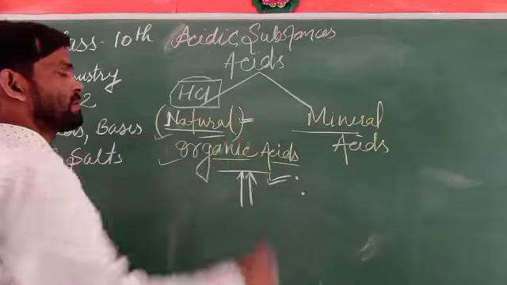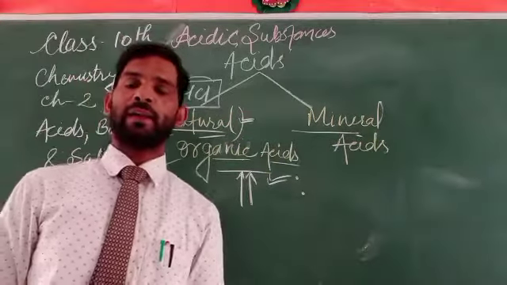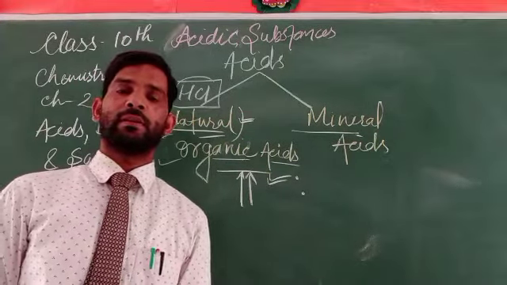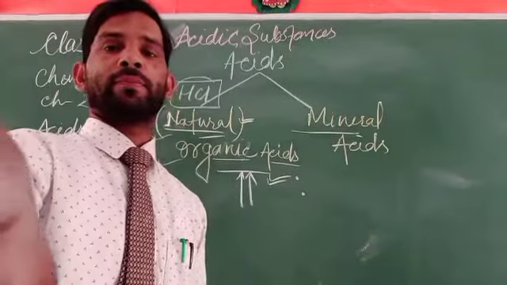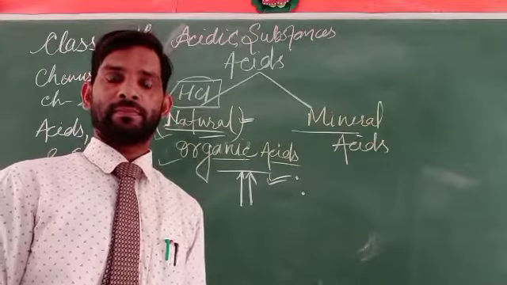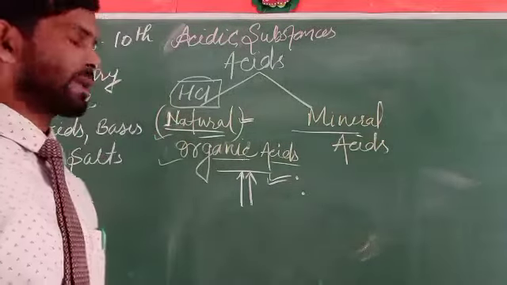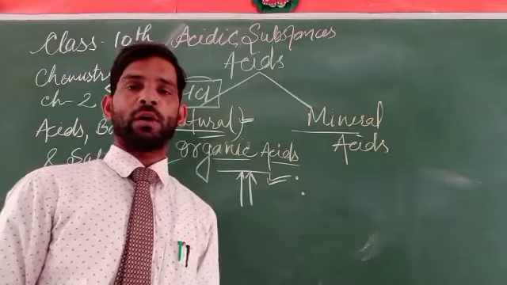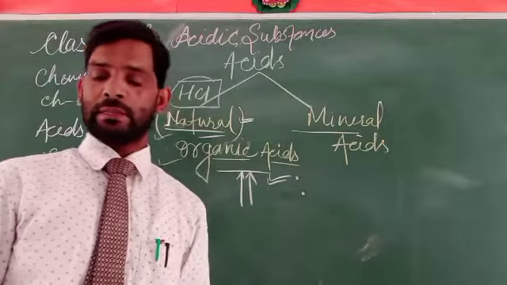Due to the presence of plant and animal resources, they can be termed natural acids. These are all natural acids, except hydrochloric acid, called organic acids.